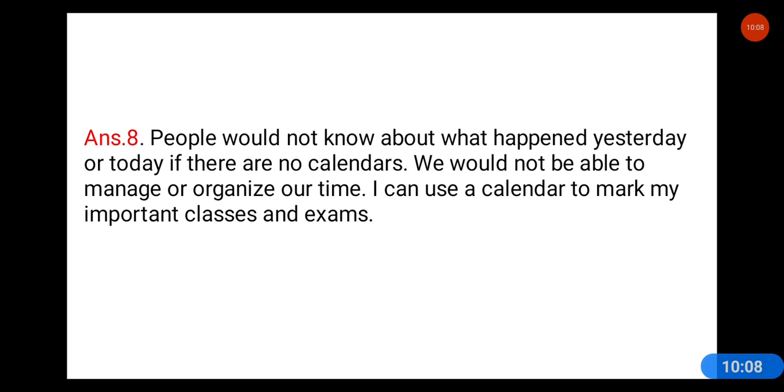If there were no calendars, we would not be able to manage or organize our time. I can use a calendar to mark my important classes and exams. So these are the uses of a calendar. Without a calendar, it will be very difficult.